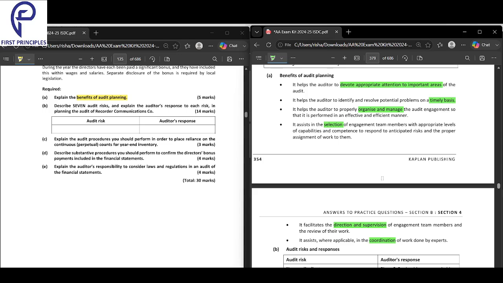Very good. So this is pretty much about this. Okay, moving on now. The next question is about seven audit risks. Let's look into the audit risk here and get a strong understanding.